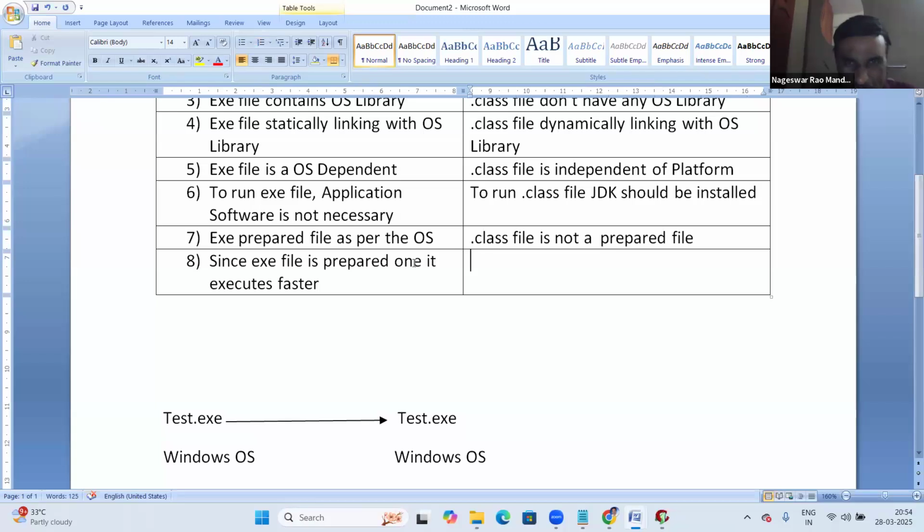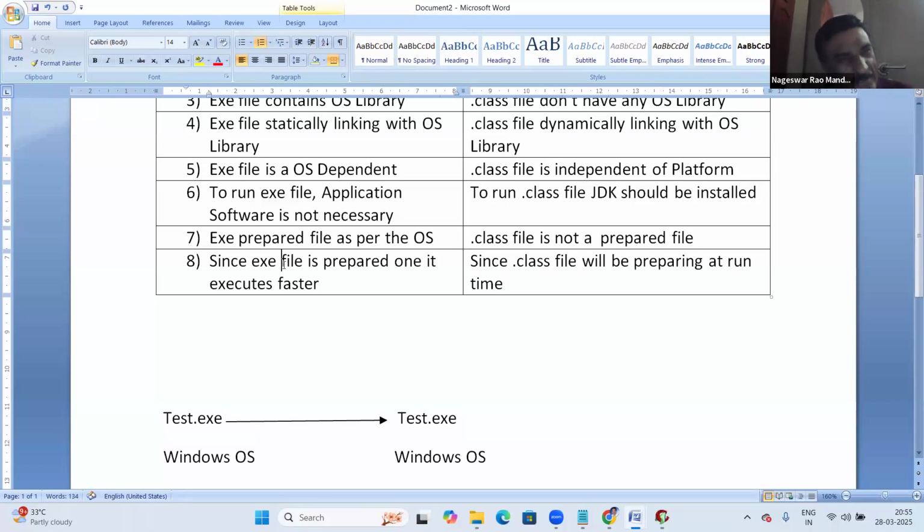But the dot class file will be prepared at runtime.